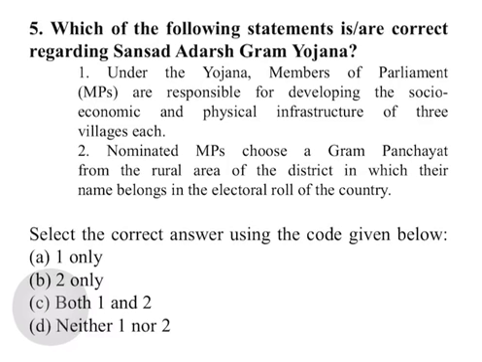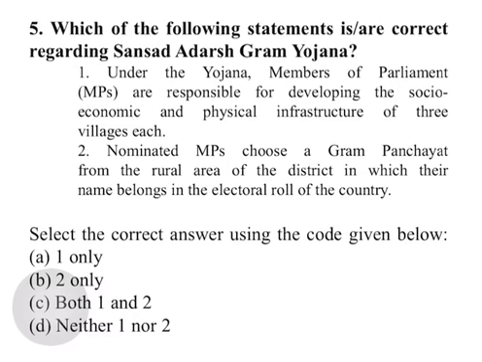So on the birth anniversary of Jayaprakash Narayan, the Prime Minister of India launched the Sansad Adarsh Gram Yojana. Under this scheme, members of parliament are responsible for developing the socio-economic and physical infrastructure of 3 villages each by 2019, and a total of 8 villages by 2024.